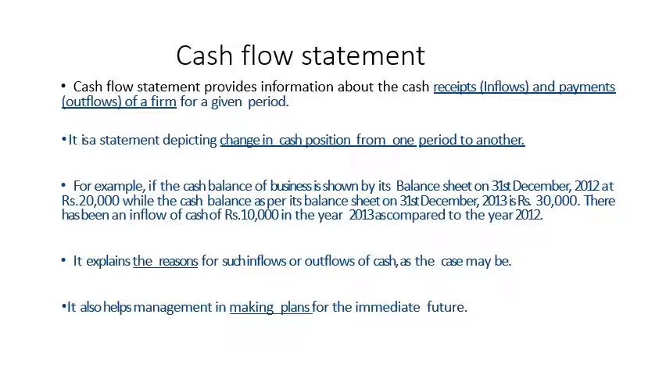For example, the cash balance in the business on 31st December 2012 is 20,000, while the cash balance on 31st December 2013 is 30,000. These are the closing balances we are supposing. Then what is the net change? At the beginning it was 20,000, now it is 30,000. So what does it mean? 10,000 has been increased, called a net inflow of cash, as compared to 2012.